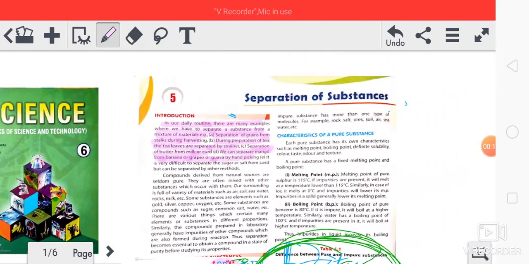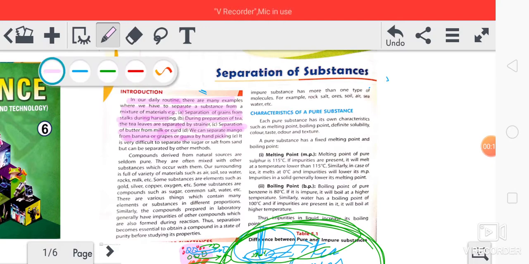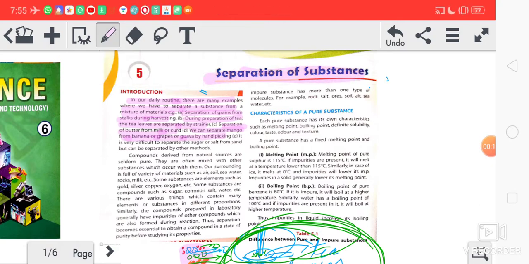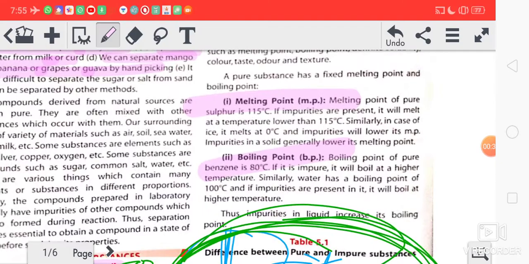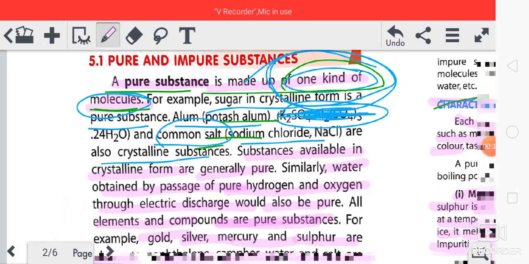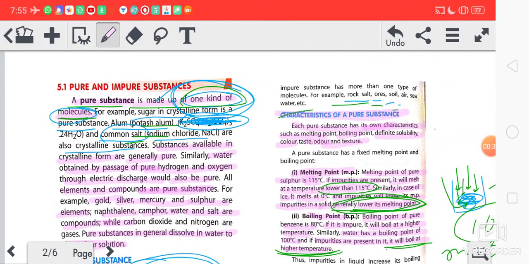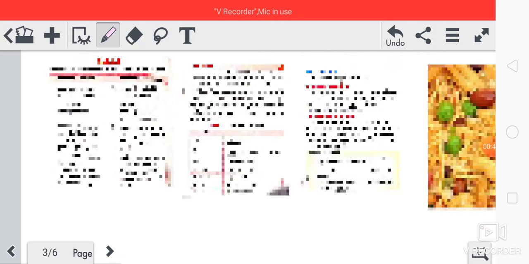And in chemistry, in the previous class, we had started this chapter, separation of substances, and a few topics we have already discussed, like pure substances, characteristics of pure substances, their melting point and boiling point, and how it affects them. All these topics we have already discussed.